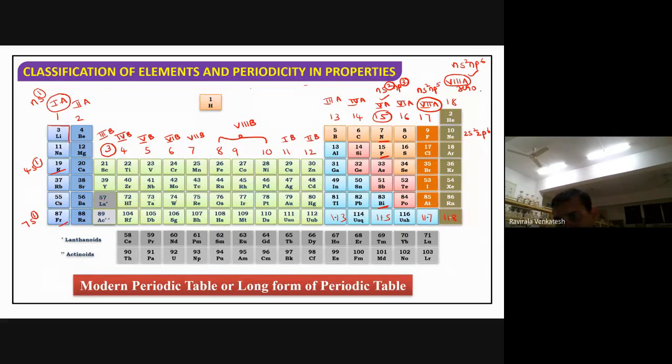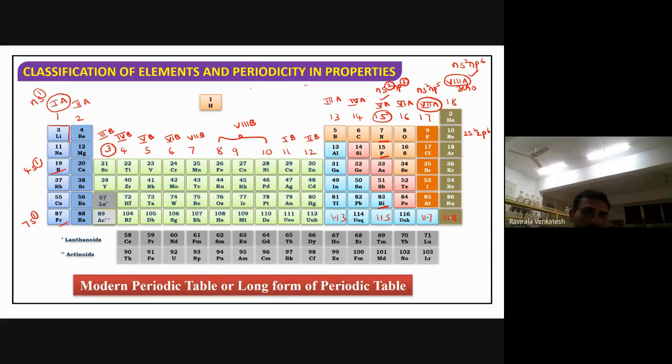Now, why are they called 0 group elements? Very simple thing. The electron affinity of these elements is 0. That means they don't take electrons. Their affinity towards the electron is 0. That is the reason they are called 0 group elements here. So I have completed groups.